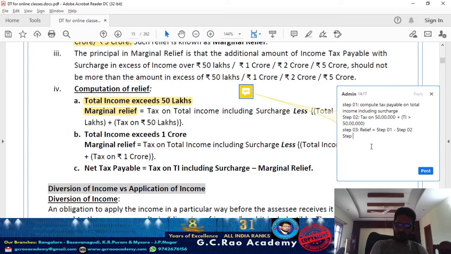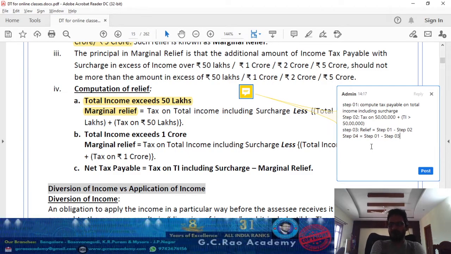Now what is the net tax I need to pay? The net tax I need to pay to the department, step 4, is the tax on total income, that is step 1, minus marginal relief as per step 3. So step 1 minus step 3 is the net tax you are supposed to pay to the department.